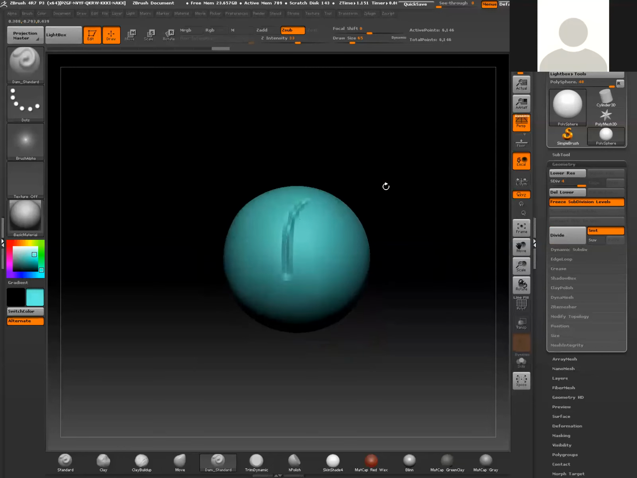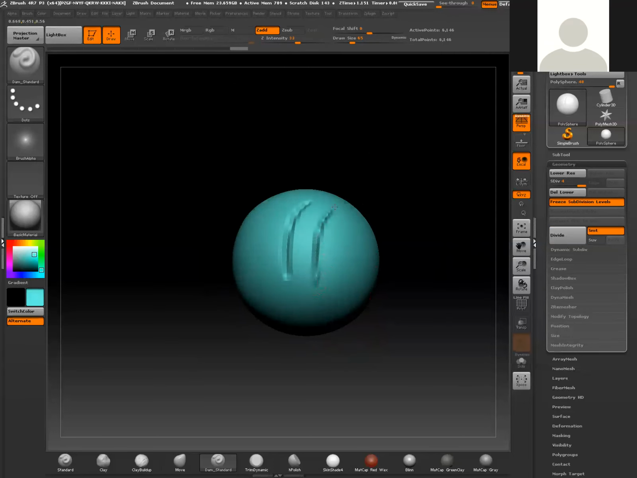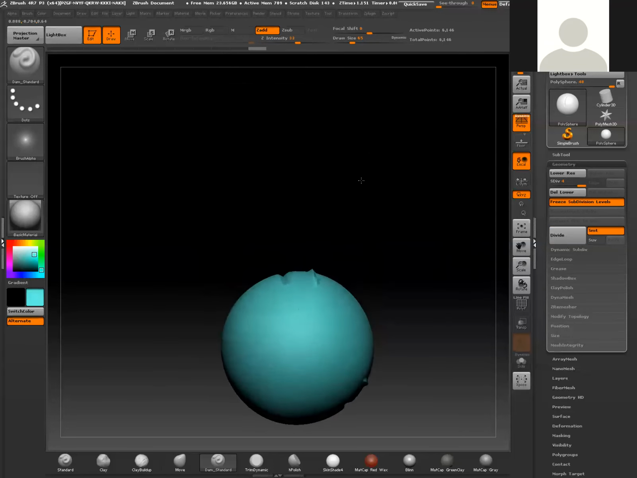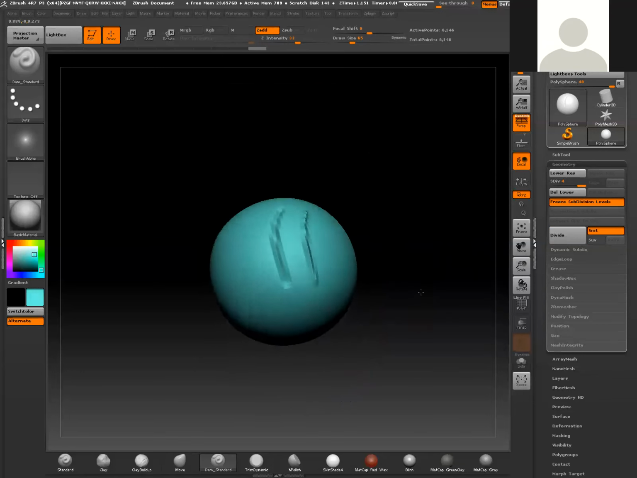Now if I go ahead and switch Z sub to Z add, what I would expect is the opposite effect, which you can see is happening. So one is additive and one is subtractive.